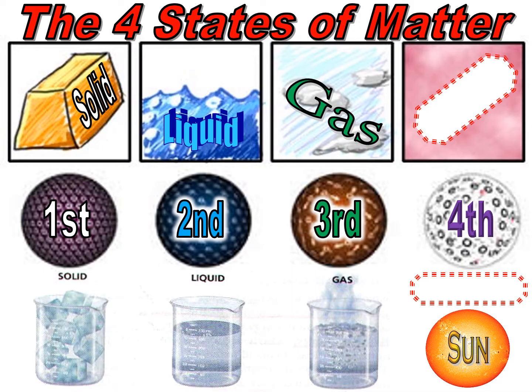So when we think about the four states of matter, oh wait, four? Yes, there's four. Four states of matter. Don't forget what the fundamental differences between them are. Solids you're familiar with, think of an ice cube. Liquids you're familiar with, think of a beaker full of water or a cup of water. Gases, think of steam, water vapor coming off the top of a boiling pot of water. That's a good example. And then don't forget about that fourth state of matter.